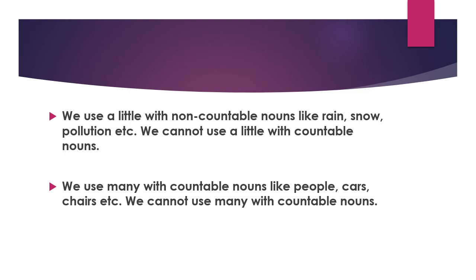So, again, we can say there are some quantity expressions that can only be used before uncountable nouns, and there are also some expressions of quantity that can only be used before countable nouns. And the third and last point is that there are some quantity expressions that can be used with both countable and uncountable nouns. Now let's see them and discuss them in the coming slides.